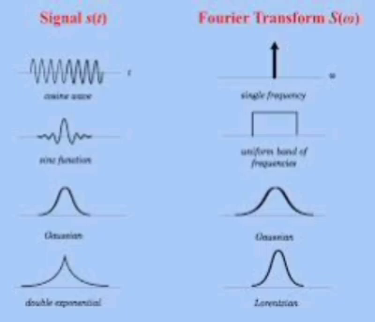DFT pairs. x[n] equal to delta[n] for 0 less than or equal to n less than or equal to N minus 1 gives X[k] equal to 1 for 0 less than or equal to k less than or equal to N minus 1. x[n] equal to 1 for 0 less than or equal to n less than or equal to N minus 1 gives X[k] equal to N into delta[k], 0 less than or equal to k less than or equal to N minus 1.